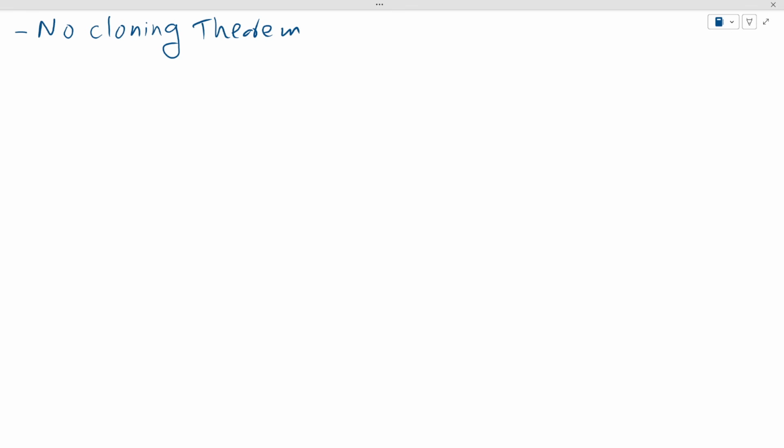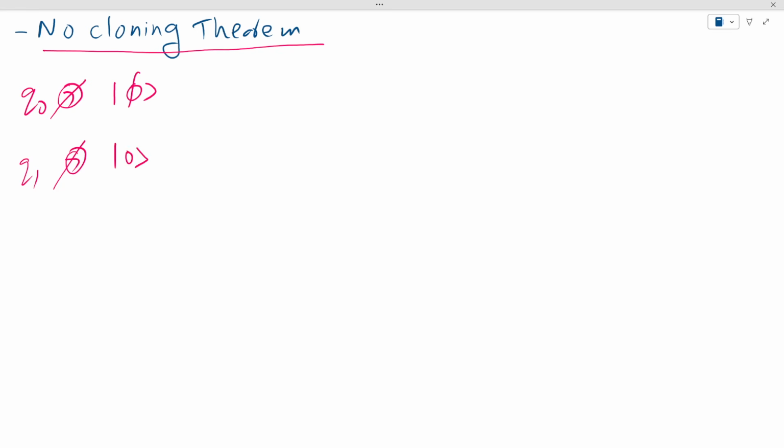So the no cloning theorem can be proven in many ways, and I will take the method owing to Scott Aaronson and show it using that method. So the setting is like this. Suppose I have two qubits. So this is my qubit Q0, and say there's another qubit Q1, and I assume that initially this qubit is in some state phi, and this qubit is in, let's say, state 0.